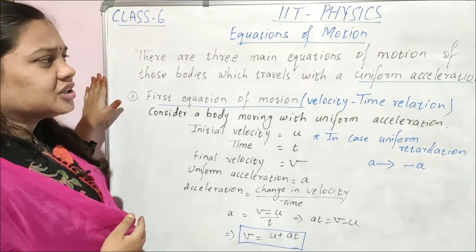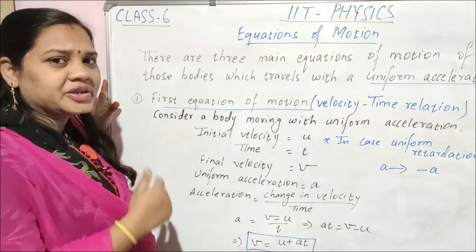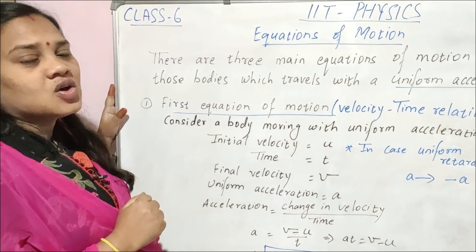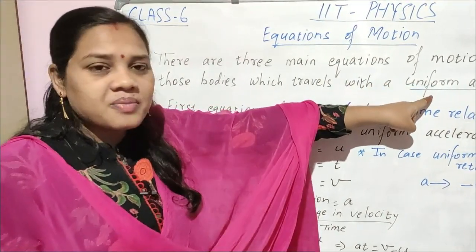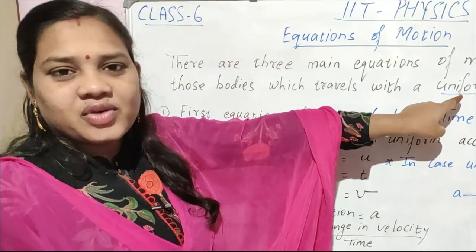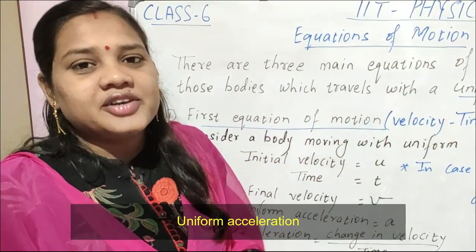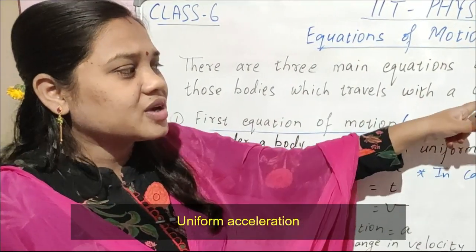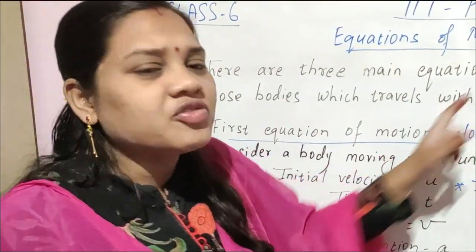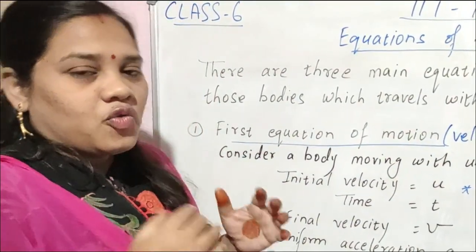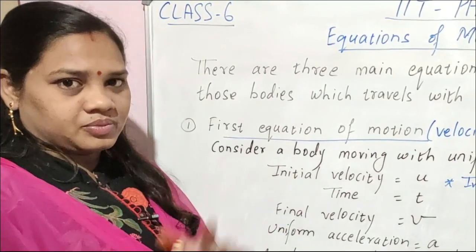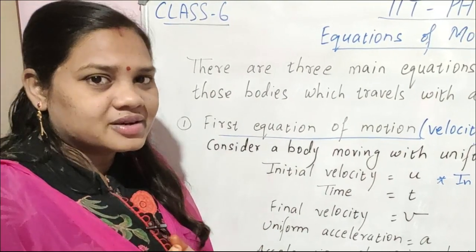So these three equations we are going to discuss are for those bodies which move with uniform acceleration. This is a very important point, children. You have to remember these equations of motion are only applied for bodies which move with uniform acceleration. So first we will discuss what uniform acceleration is. When the change in velocity of the body is uniform, that is uniform acceleration.